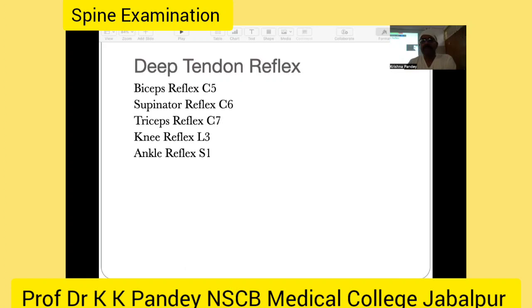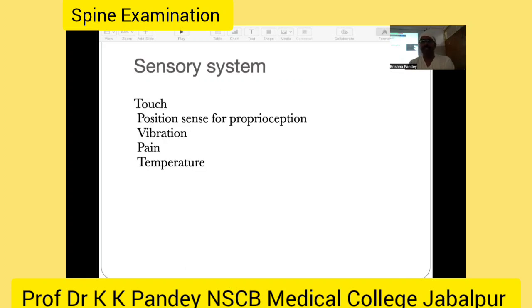Then again, this is the deep tendon reflex: biceps for C5, supinator for C6, triceps for C7, knee reflex for L3, ankle reflex for S1. So why are you examining the reflexes? Again, to ascertain what is the motor level of the patient.